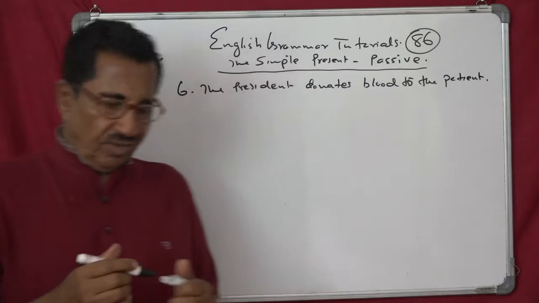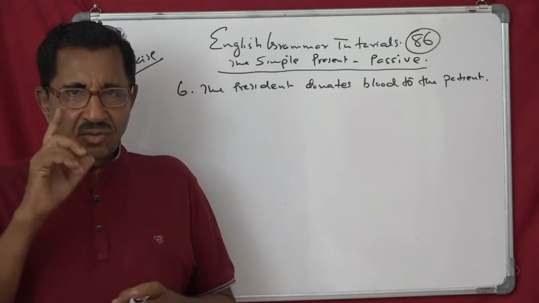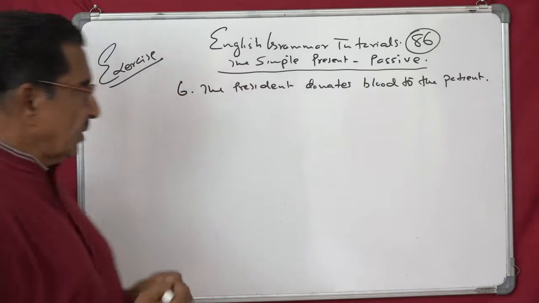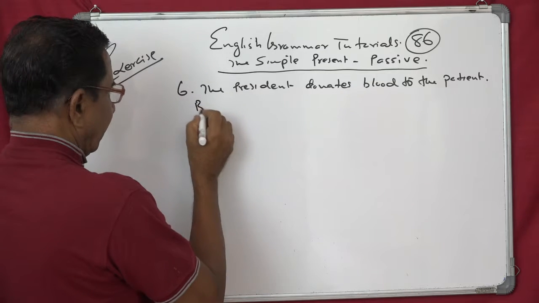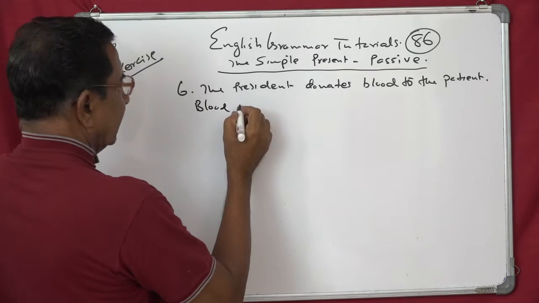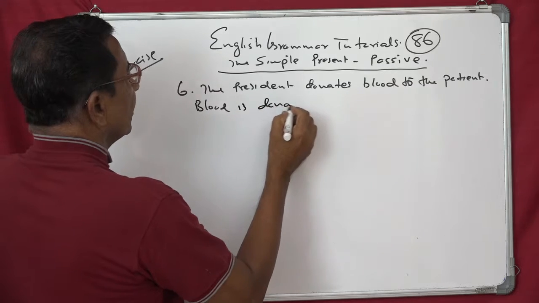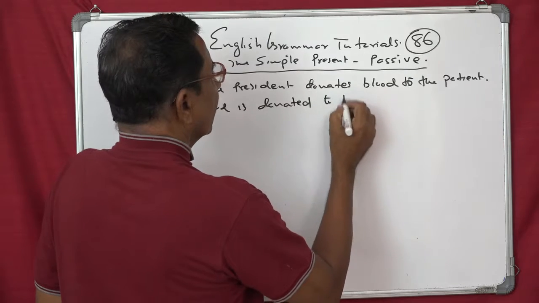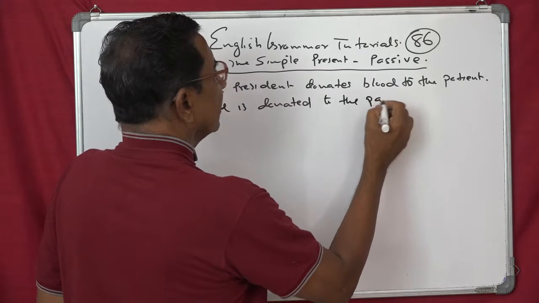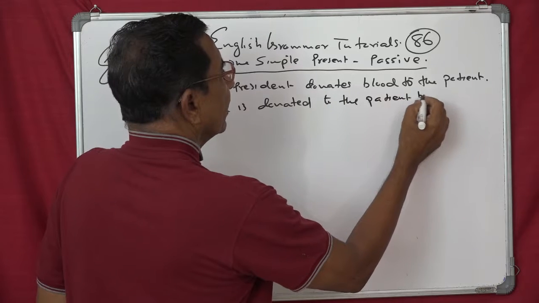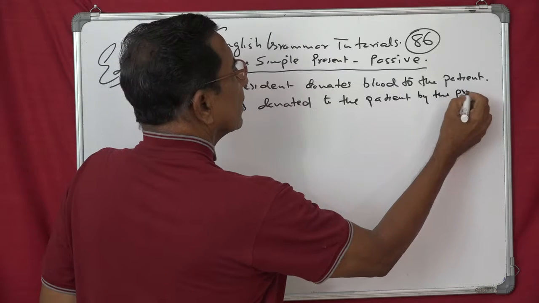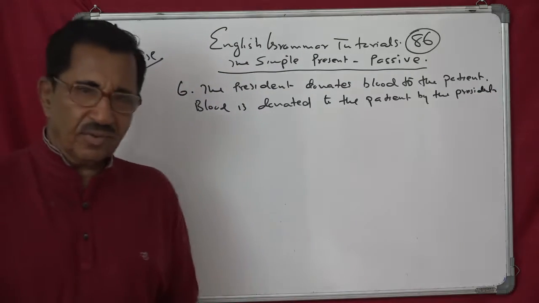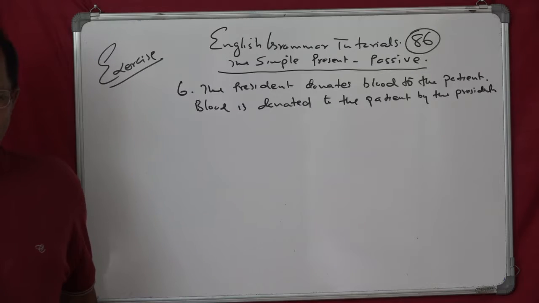What you have to do is, when you have got two objects, I told you, the direct object should be the subject of the passive. So we begin like this: blood is donated, to be plus past participle, to the indirect object patient by the president. So that is the answer to that. It's clear, I think, because this is very simple. So there's no point, not a question now.